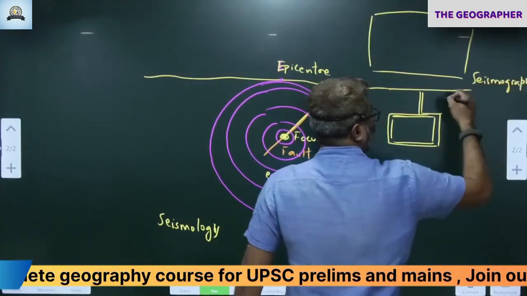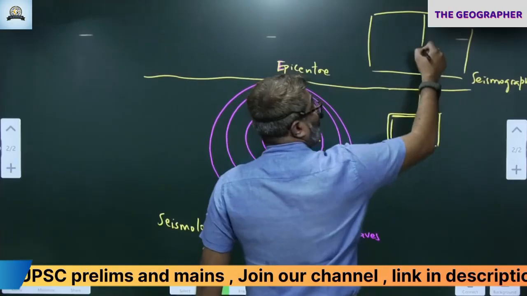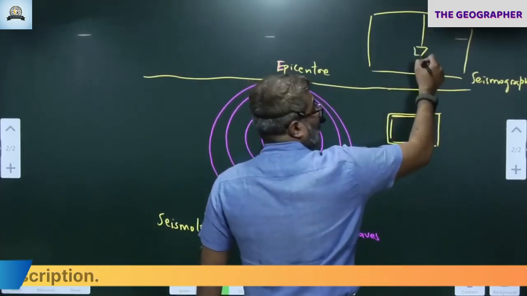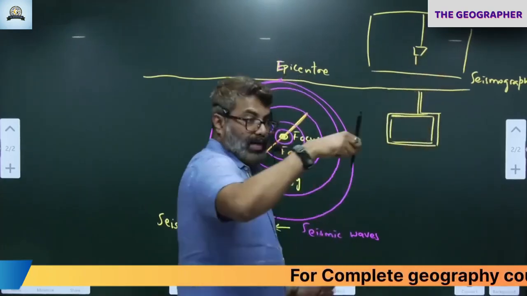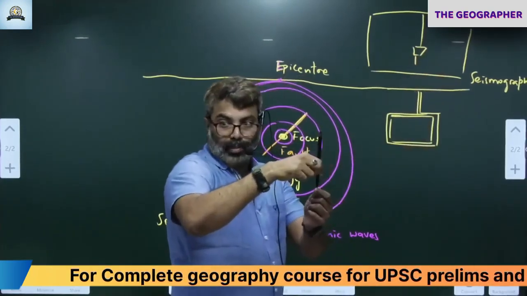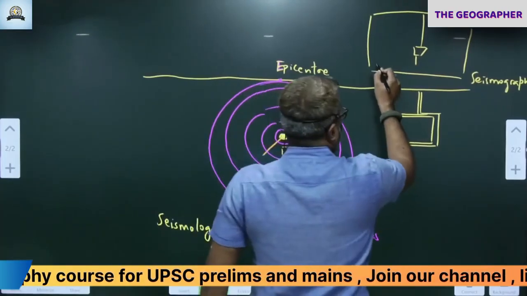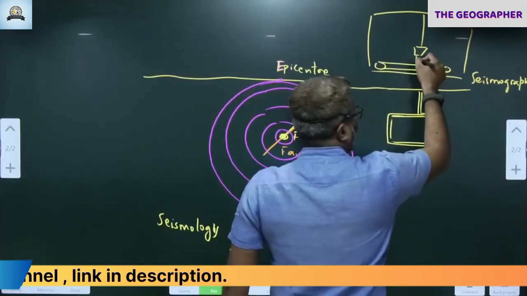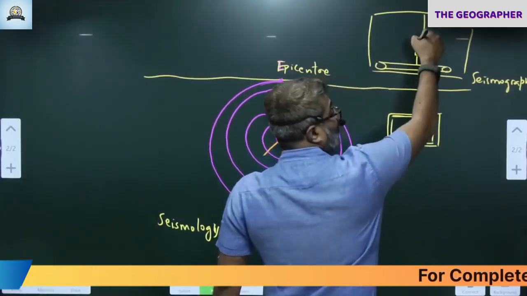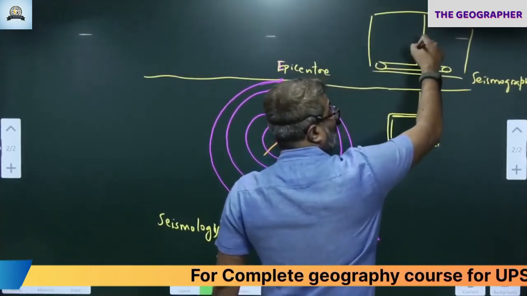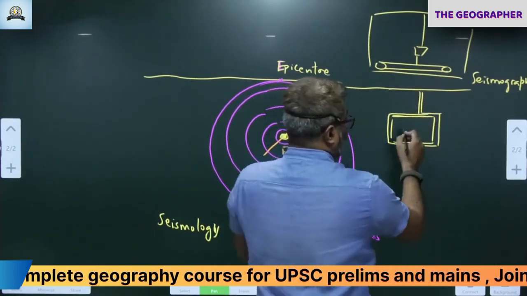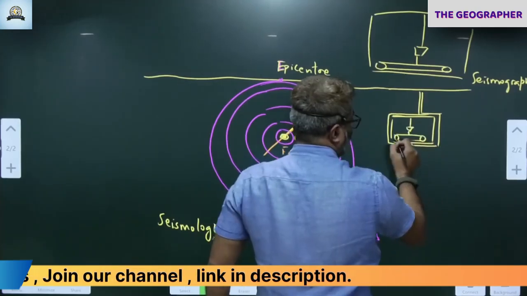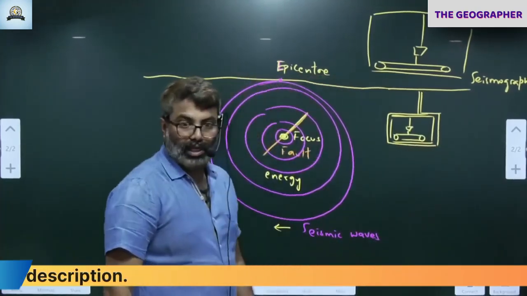A seismograph looks like this. It will have a pendulum, kind of a rope, and a small weight attached to it, and a microtip pen. Below is a rotating drum like this. So this is the pen, this is the weight, this is a thread, like a pendulum. So this is here inside. It looks like this.